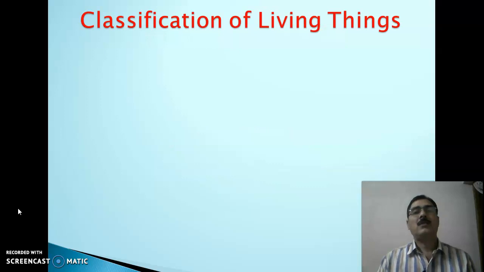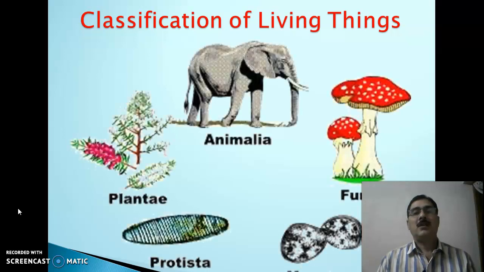Now, what is classification of living things? As far as the classification is concerned, we classify the living things into 5 different kingdoms. The kingdom Monera includes the prokaryotes.